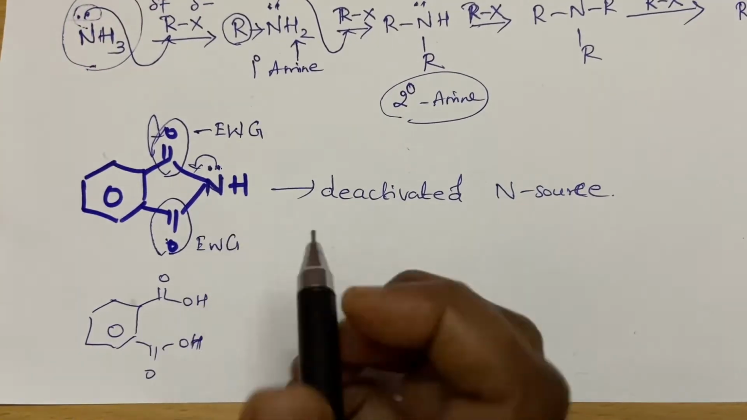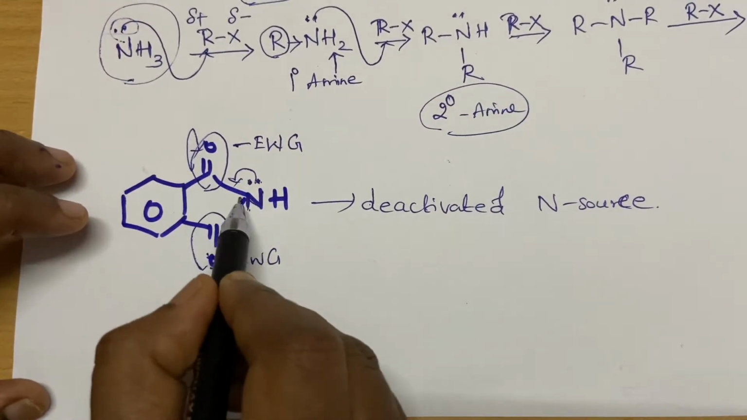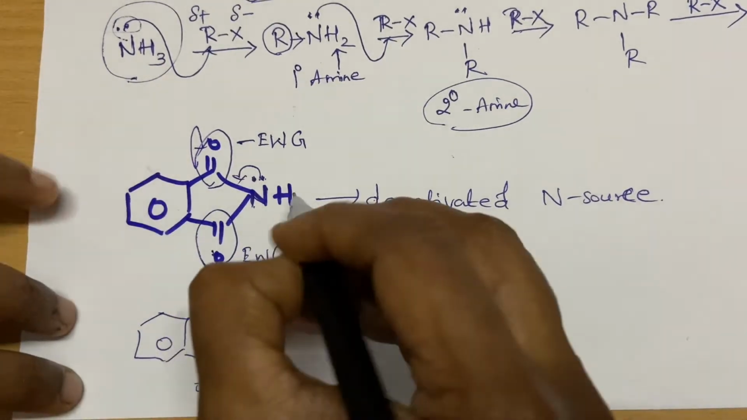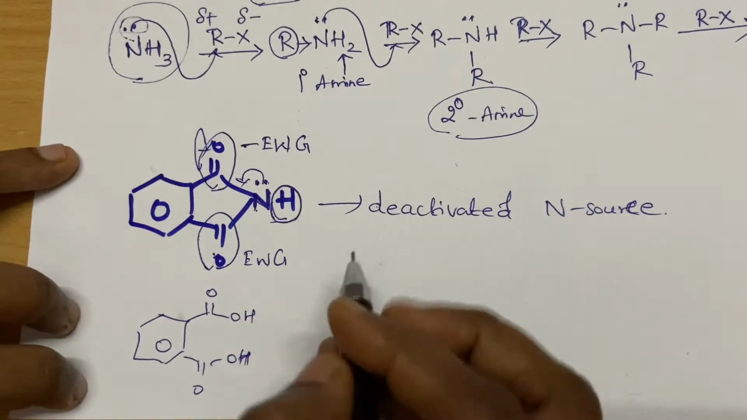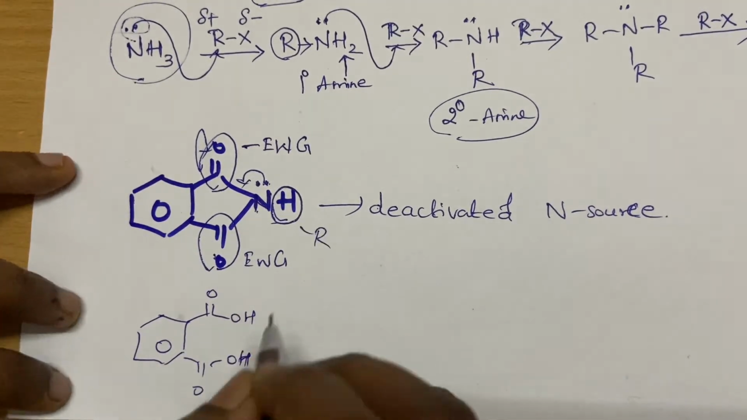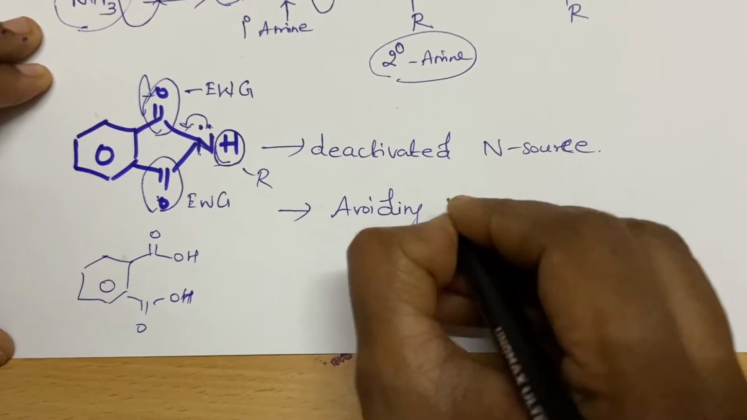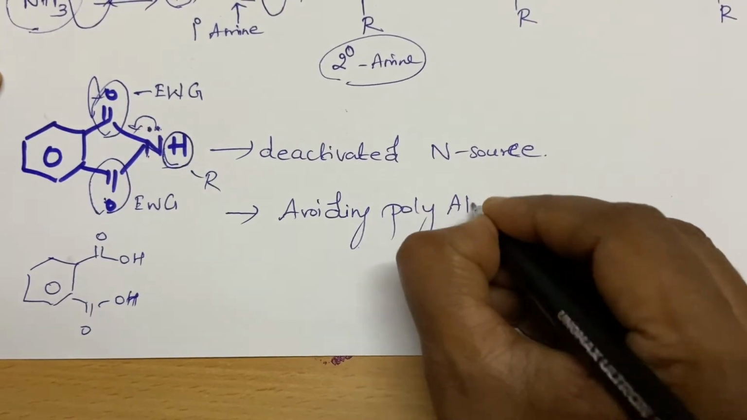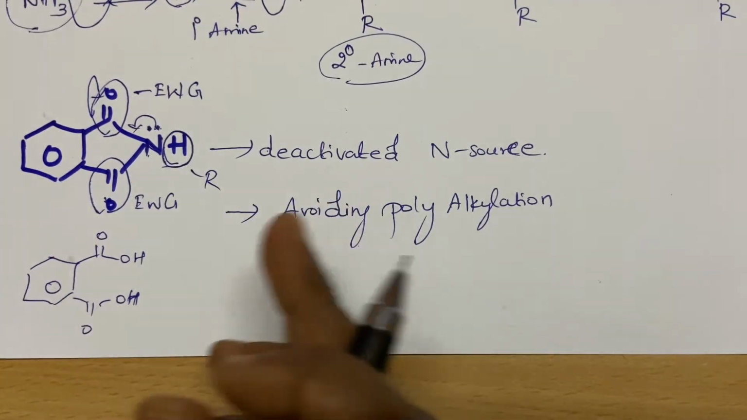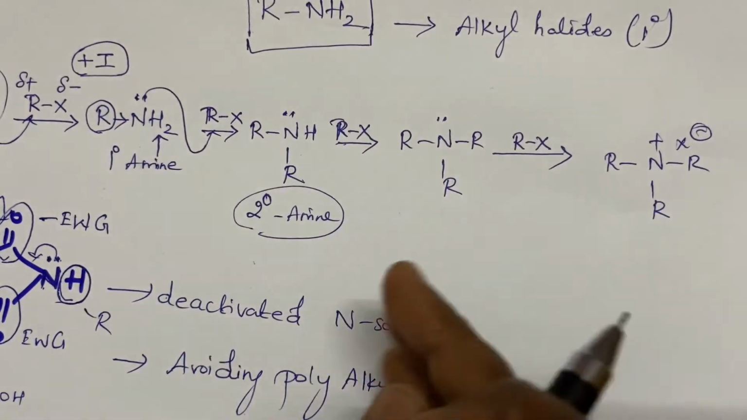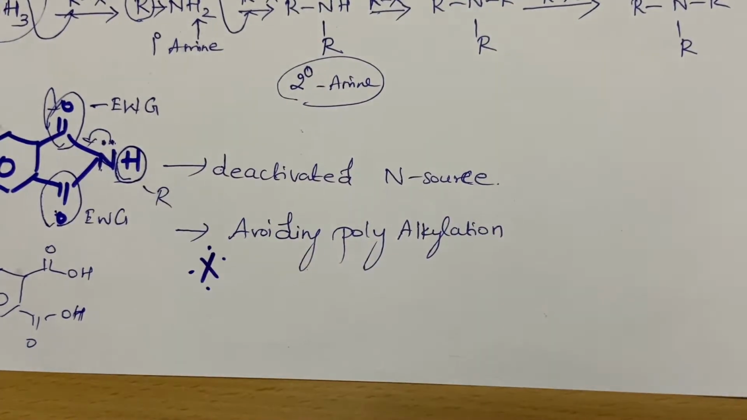So we are going to use this. And one more thing: the nitrogen is tied with two carbonyls and has only one hydrogen, which can be replaced with alkyl. So you can substitute only one alkyl group, and you are avoiding polyalkylation. This is the main advantage of this reaction. Polyalkylation, the dialkylation and trialkylation, is being avoided here. That is the very important point of this reaction.